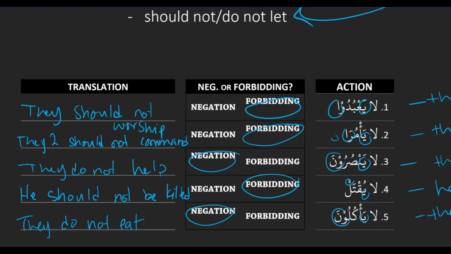So basically what we've done in this lesson is we've kind of expanded our definition of forbidding. Okay. Right? Just to include outside doers or non-second person doers, meaning the non-you doers. And when that happens, we translate it as should not. Got it.